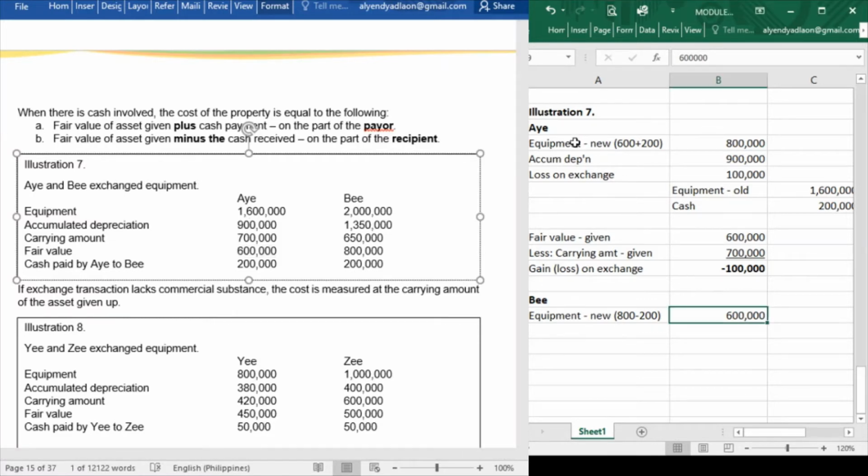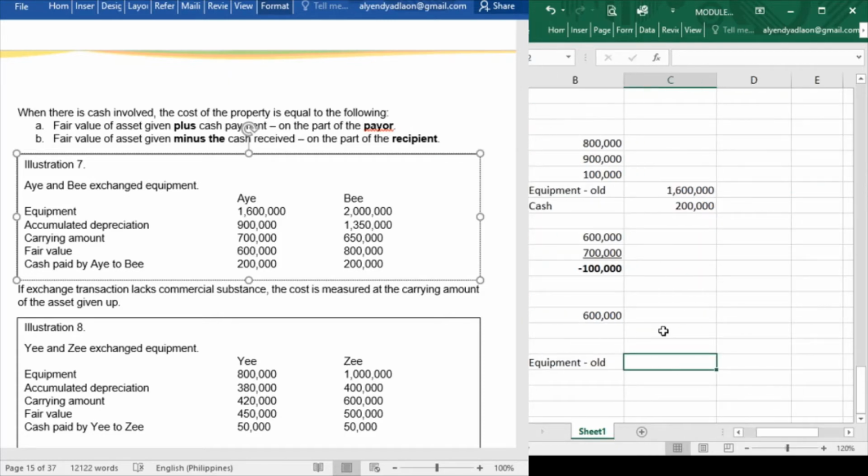Okay? And also on the part of A, the fair value given by A is 600,000. But the entity added 200,000 to make it 800,000 because the fair value of the equipment of B is 800,000. So meaning class, the 200,000 paid by A to B is the difference in fair value. Right? 800,000 and 600,000, that is 200,000.